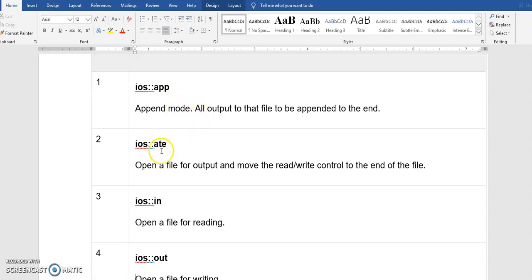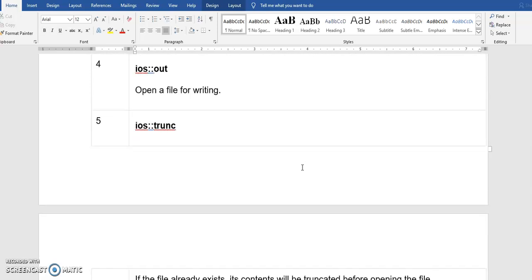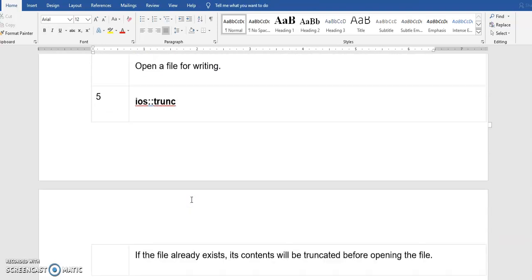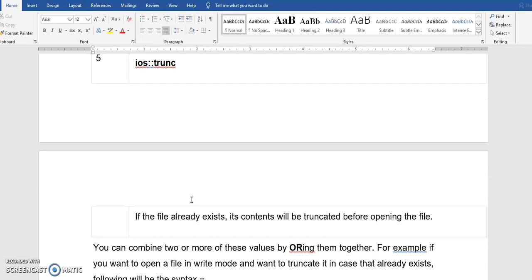So ios::ate is to open a file for output and move the read and write control to the end of the file. It can read as well as write, and control is shifted to the end of the file. Then ios::in is only for reading, ios::out is only for writing, and then trunc mode is: if the file already exists, it will not create a new file. In the existing file it opens. Is it clear? Contents will be truncated before opening the file. So this is something like overwriting on the existing file.